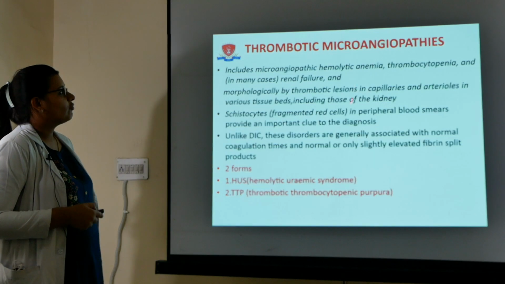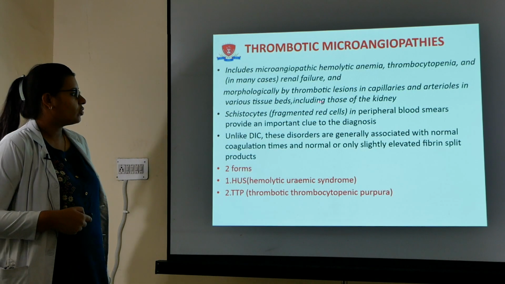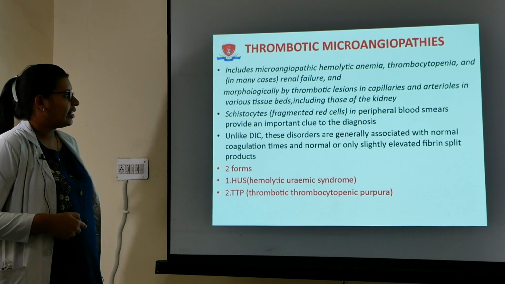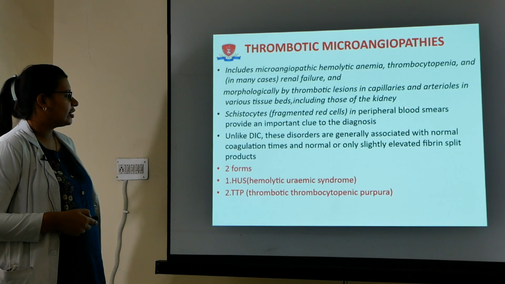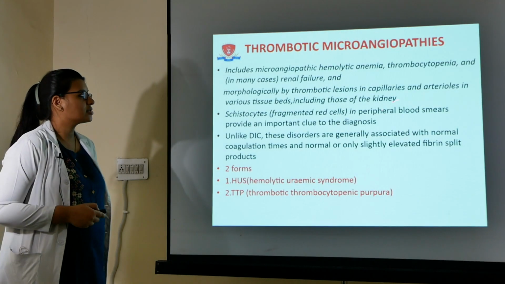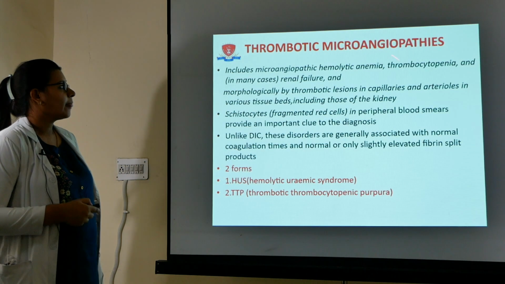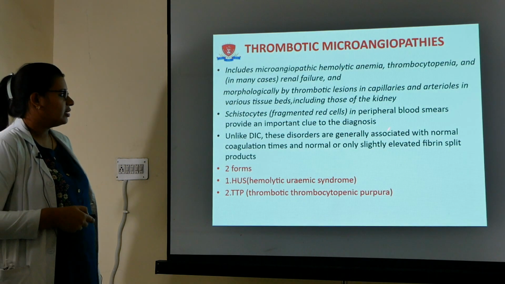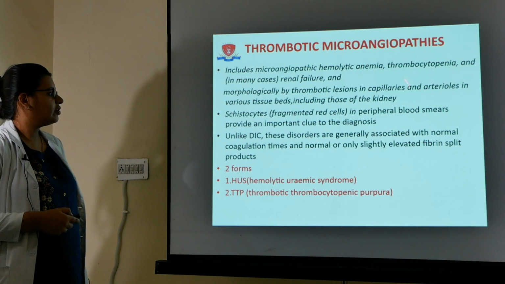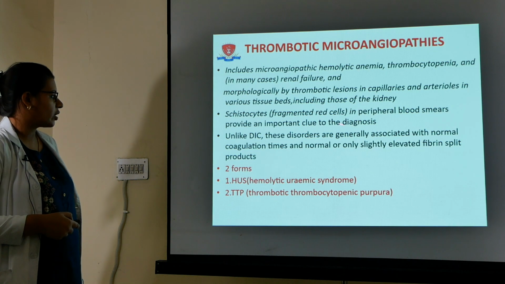Unlike DIC, what happens here? These disorders are generally associated with normal coagulation time and normal or only slightly elevated fibrin split products. So the important thing here is how do you differentiate thrombotic microangiopathy from DIC? In thrombotic microangiopathy, the coagulation time will be normal or there are slightly raised fibrin split products.